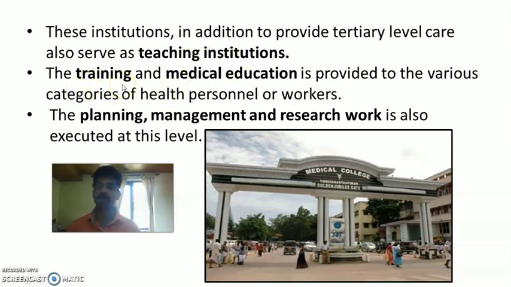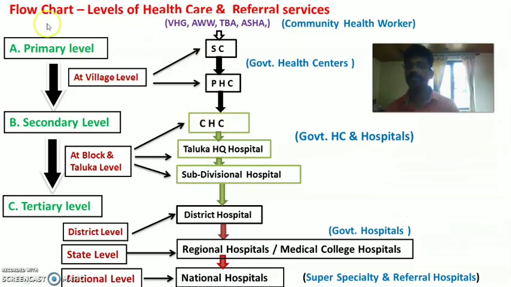Moreover, they have training programs for all levels of health personnel or health workers. Then they provide medical education to the various categories of health personnel. So training and medical education for the health workers. Then moreover, planning, health management and various health related research work are all executed at this tertiary level. Now you can see a flow chart about the levels of health care and referral services.